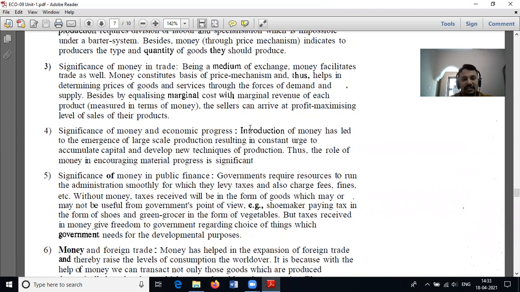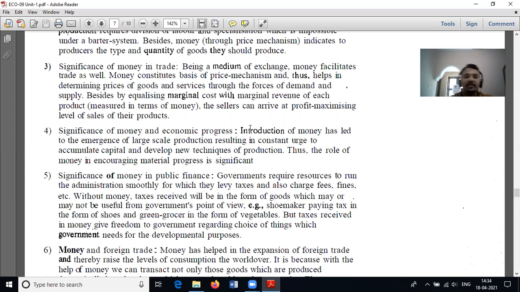Next is the importance of money in public finance. As we know, governments require a large amount of money for the welfare of the state and for public expenditures. The government requires resources to run the administration smoothly, for which they levy taxes and also charge fees, fines, etc. Without money, how can we collect tax? How can we levy tax? Can we collect a tax in the form of goods and services? No, it is not possible.